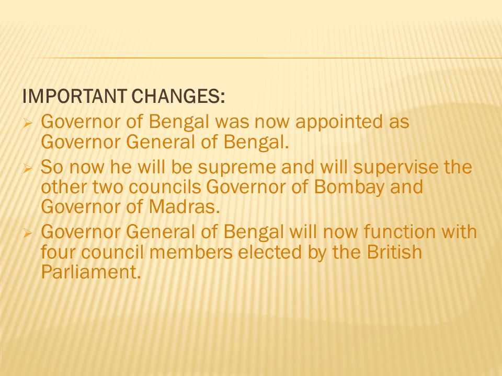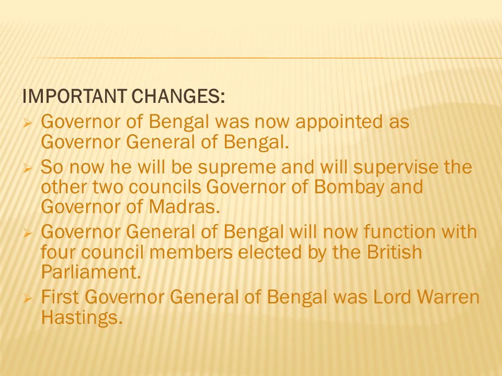The Governor General of Bengal will now function with four council members elected by the British Parliament. So the complete authority is not in the hands of the Governor General of Bengal, but he has to take the prior consent of the council members appointed by the British Parliament. If you remember, in the first Anglo-Maratha War, we discussed the rift between the Governor General of Bengal and the Governor of Bombay. If you want to revise that, you can watch those videos.